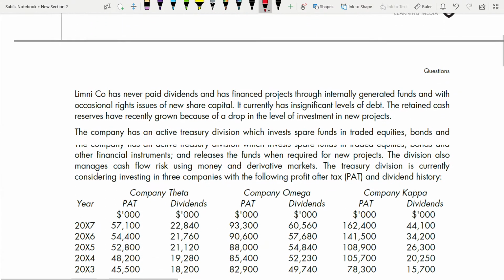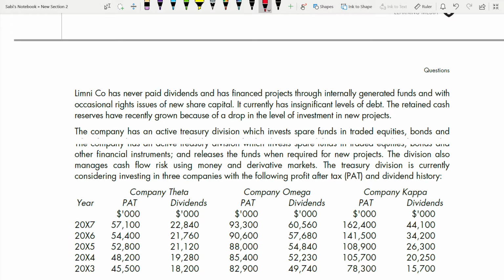Limni company has never paid dividends and has financed projects through internally generated funds and with occasional rights issues of new share capital. Mark this, how they are financing their projects. Never paid dividends. Financed how? Through internally generated funds, and then they went to rights issue of new shares. First internally generated and occasionally rights issue share capital.